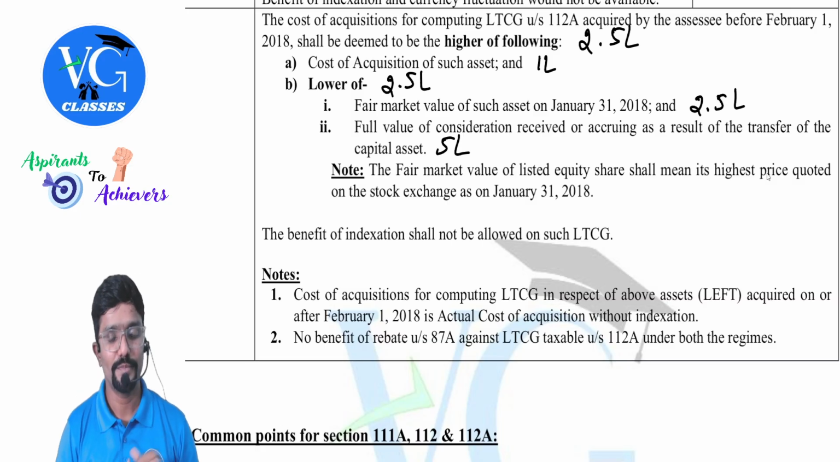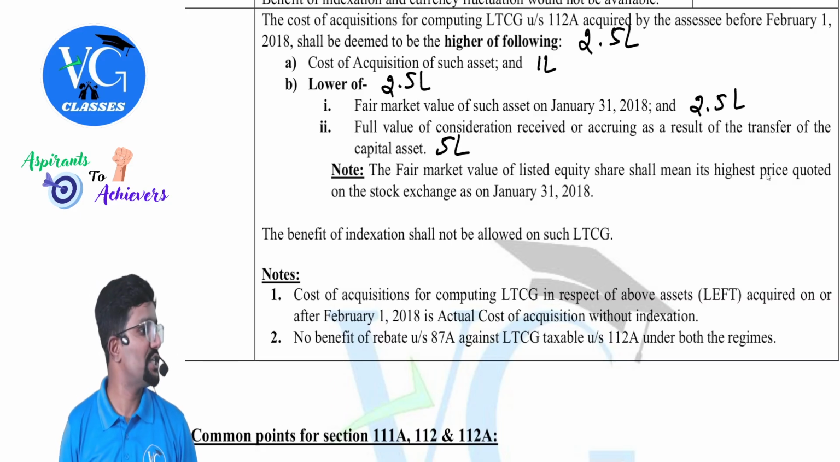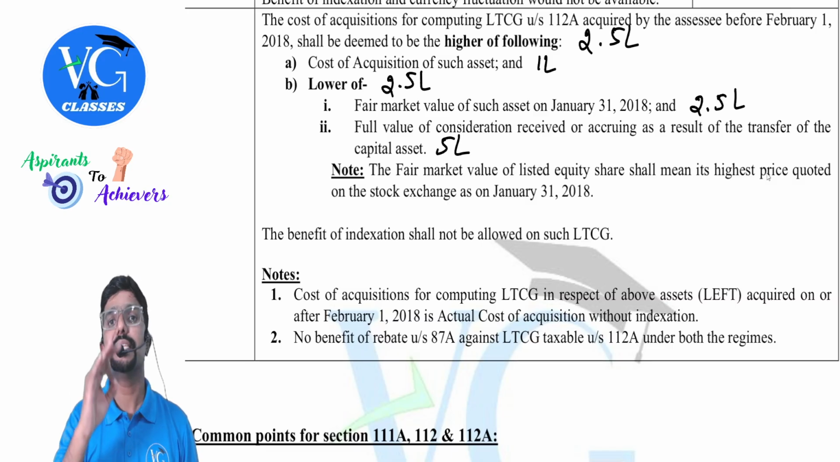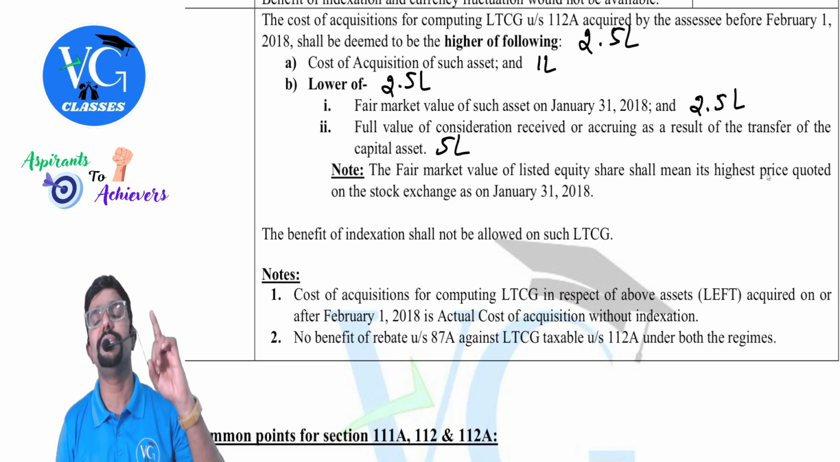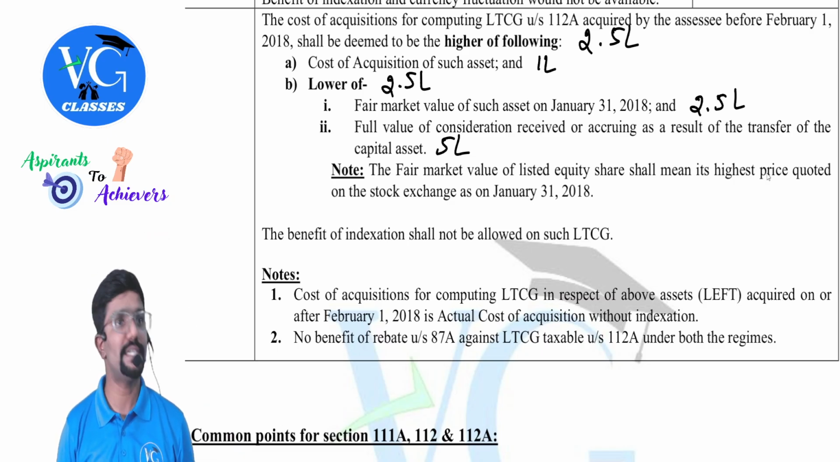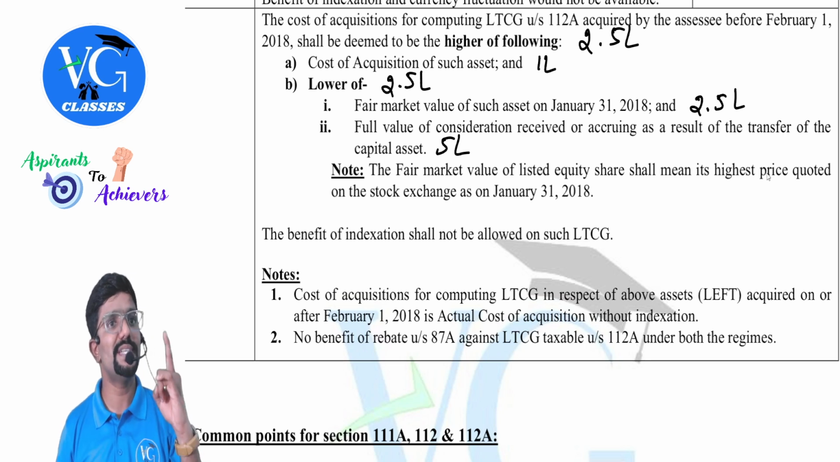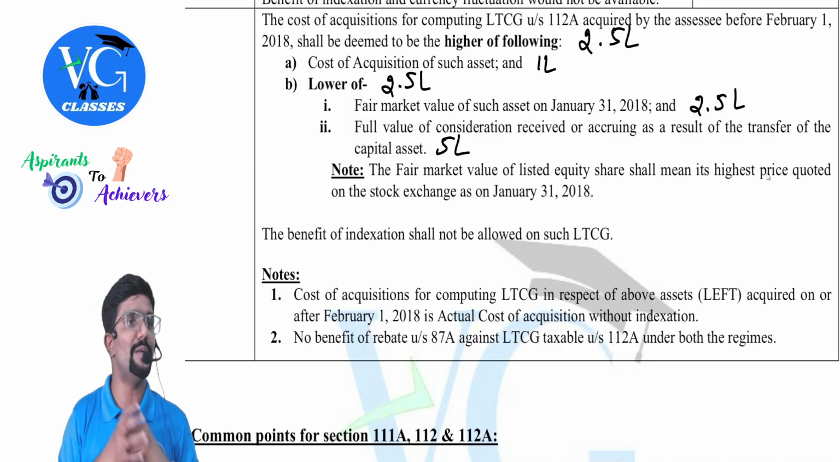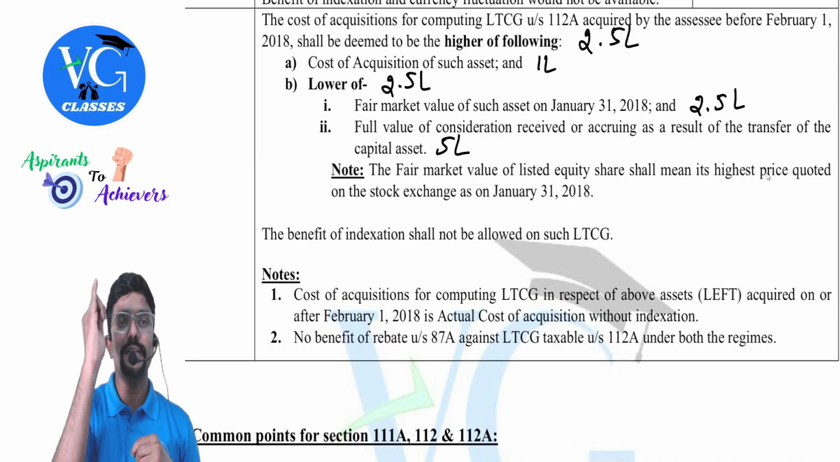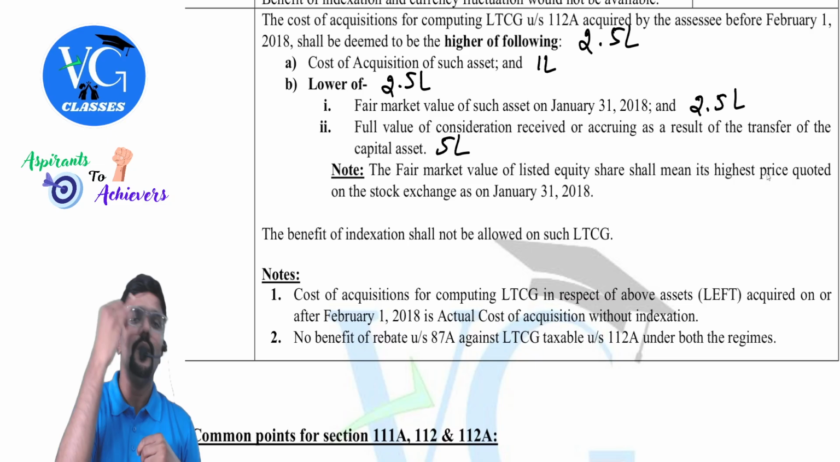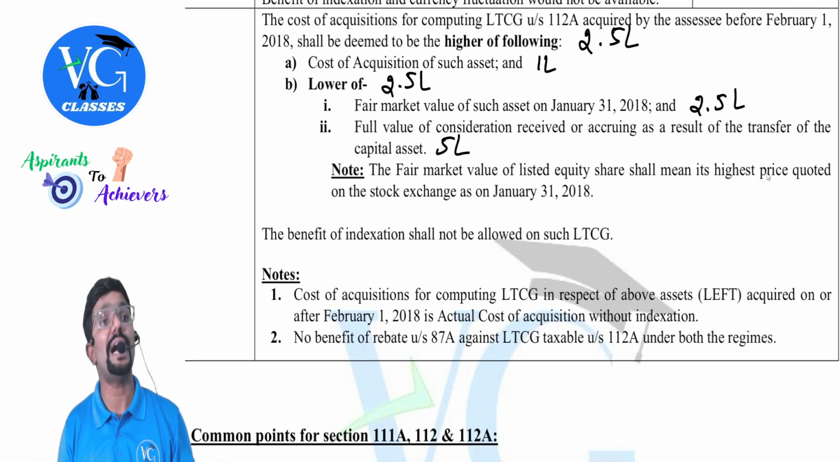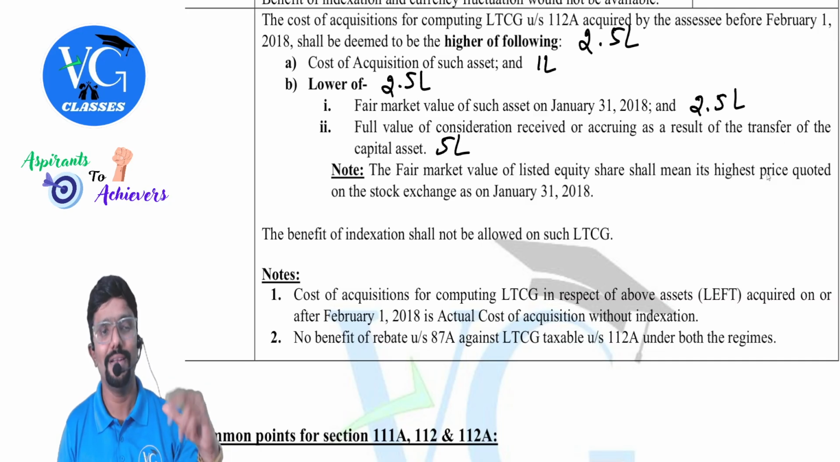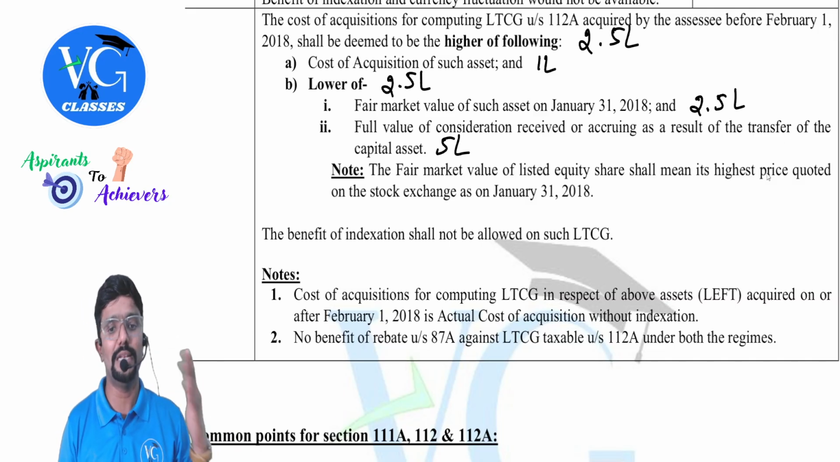Second note. No benefit of rebate under section 87A against long-term capital gain taxable under section 112A. Guys, we discussed rebate under the tax rate chapter. It is available to a resident individual whose total income is within a certain limit. But for the resident individual following either the default regime or the optional regime, they cannot claim rebate against 112A tax. I will speak a little more about rebate, but a little later.